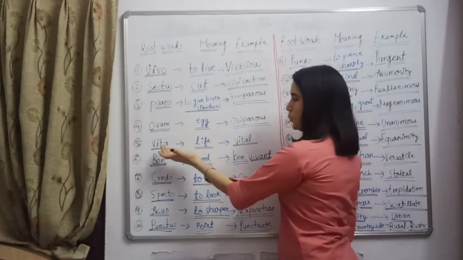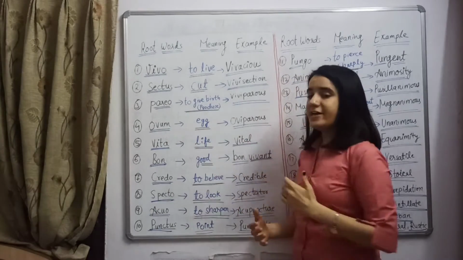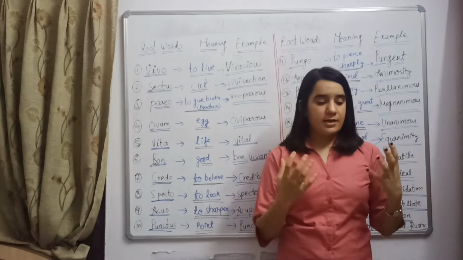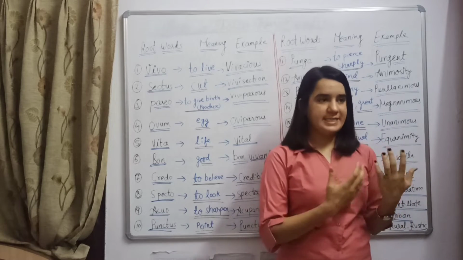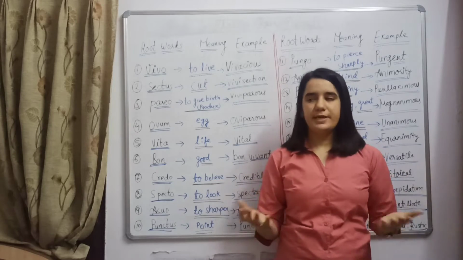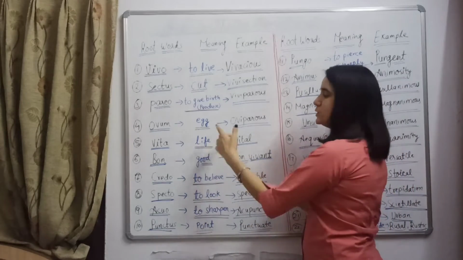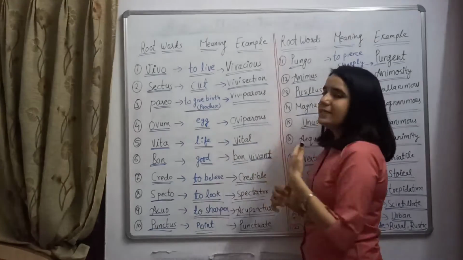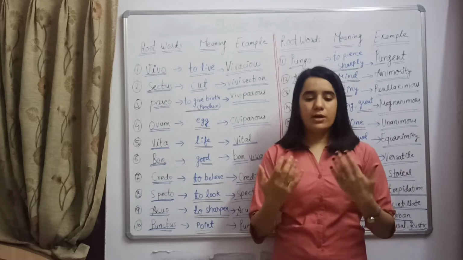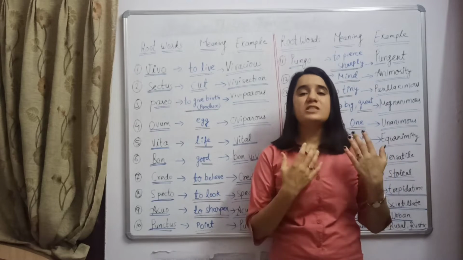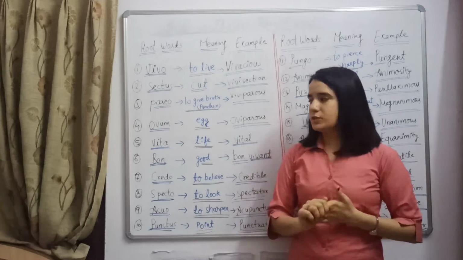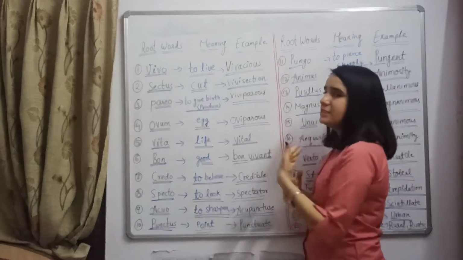Fifth one over here is vita. Vita means life, which is very important. Life means a living organism who has life, and life is very important to every creature on this planet. So life means important, and vital means any important thing or any important matter. Then we will say it is a vital thing or a vital matter. So vital means life and vital means important.